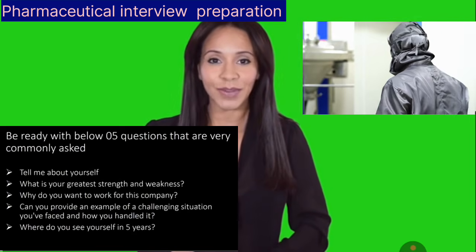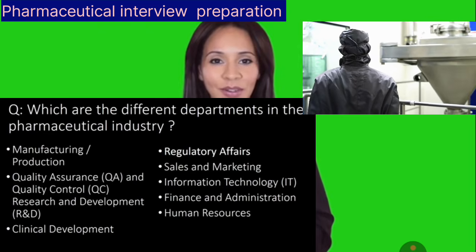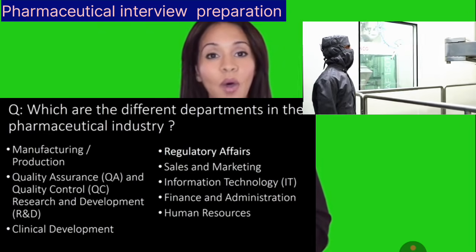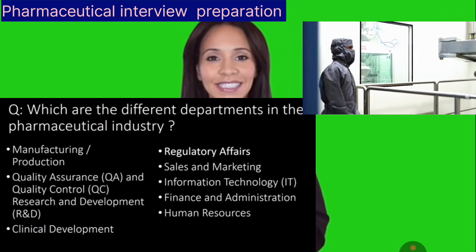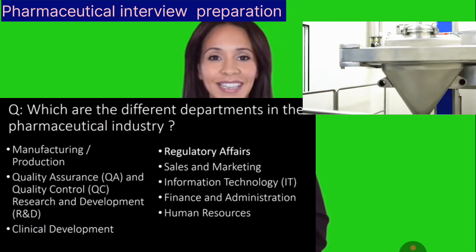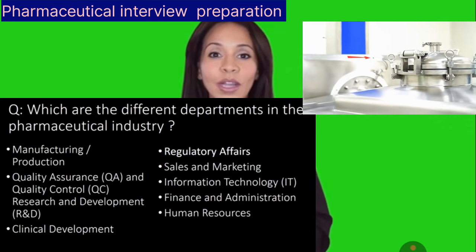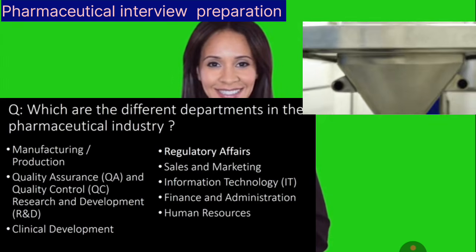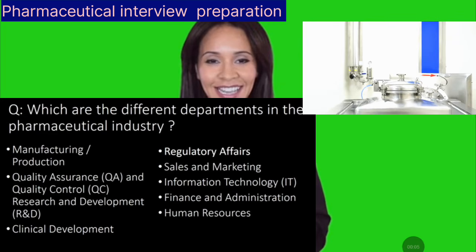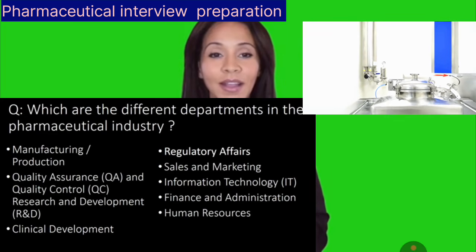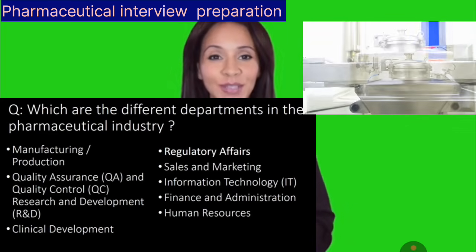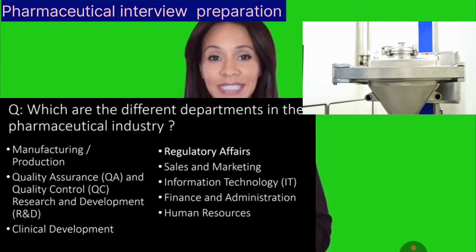First technical question. Which are the different departments in the pharmaceutical industry? Manufacturing or production, quality assurance, that is QA, and quality control, that is QC, research and development, that is R&D, clinical development, regulatory affairs, sales and marketing, information technology, that is IT, finance and administration, and human resources are the different departments in the pharmaceutical industry.